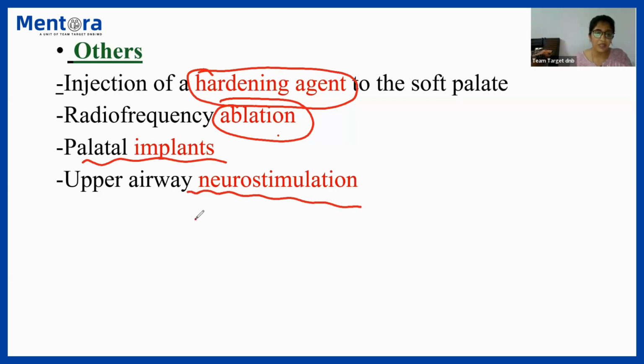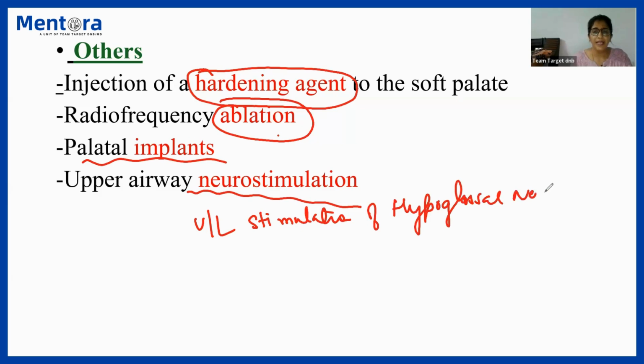Basically, this is unilateral stimulation of the hypoglossal nerve, which helps in keeping the oropharynx, the pharyngeal part near the tongue, patent when we have stimulated the 12th nerve. So those are the newer options available for the management of obstructive sleep apnea.